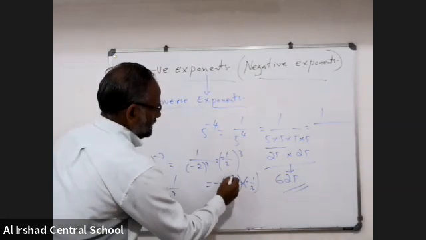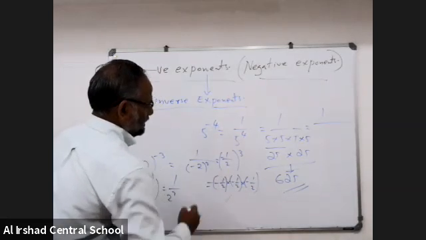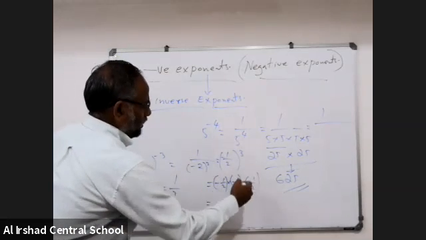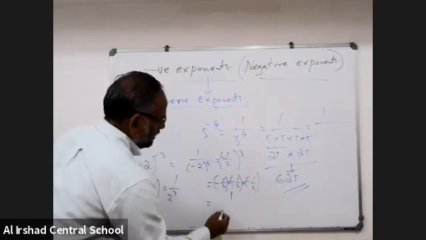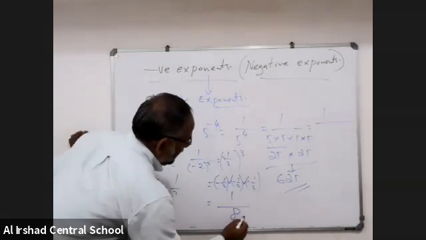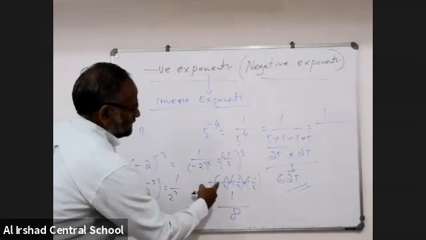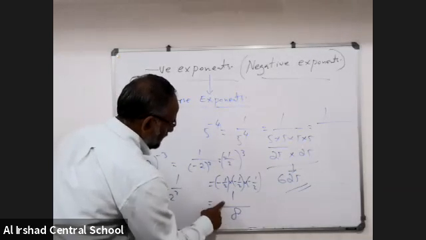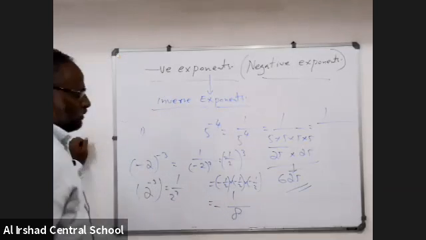Because of the minus, I am putting it in a bracket. So 1 into 1 into 1 is 1. 2 into 2 into 2 is 8. Minus into minus into minus is minus. The answer is minus 1 by 8.